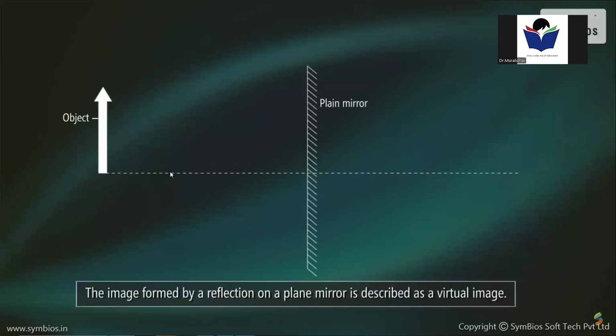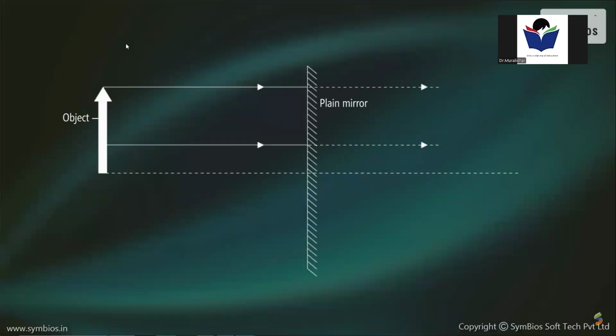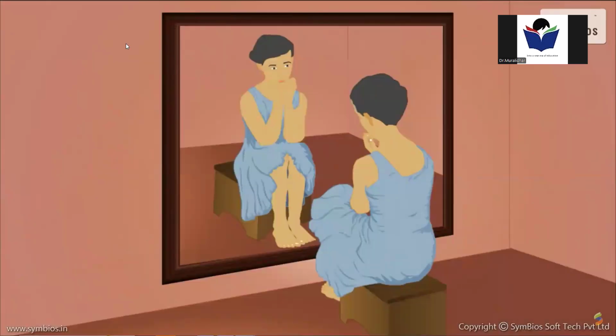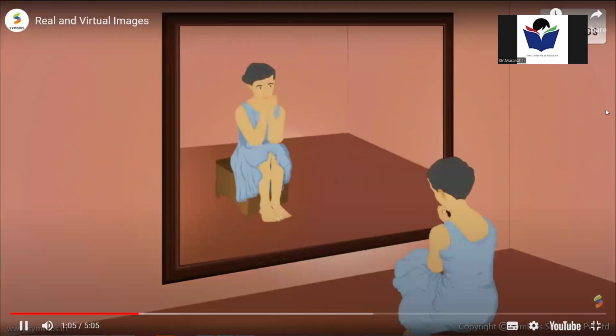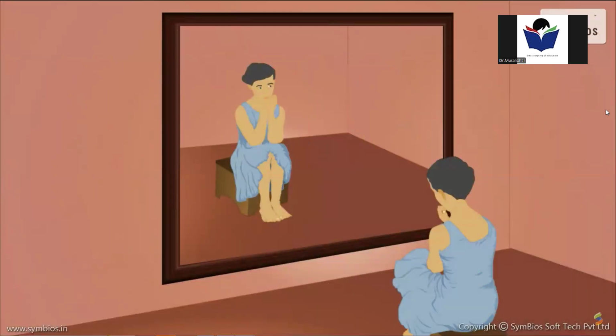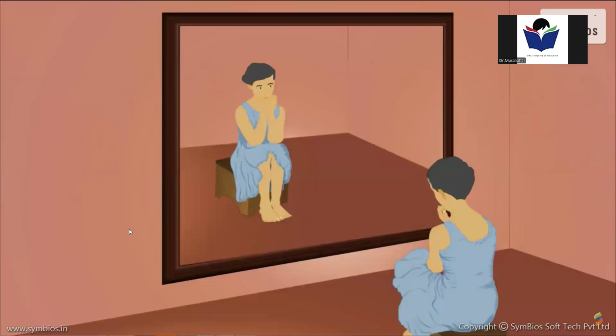The image formed by a reflection on a plane mirror is described as a virtual image. Virtual images are formed when rays of light are perceived to converge. If you stand in front of a mirror, an image seems to form behind the mirror. If you move back, the image also moves back. In reality, there is no image behind the mirror. Therefore, an image which cannot be formed on a screen is a virtual image.